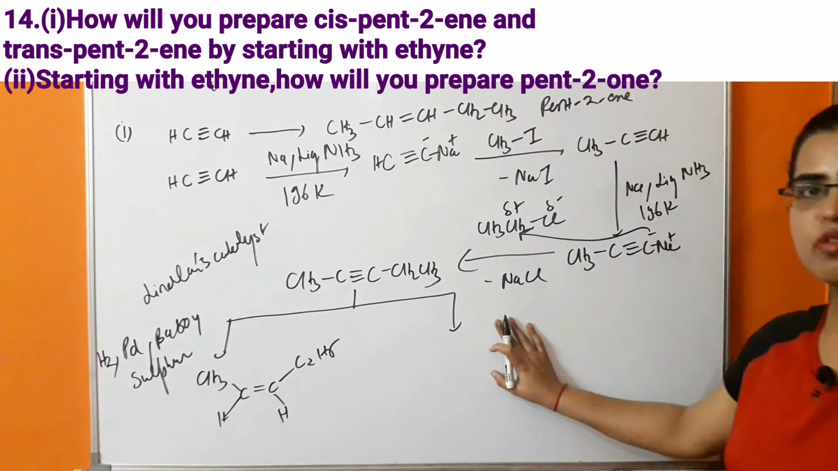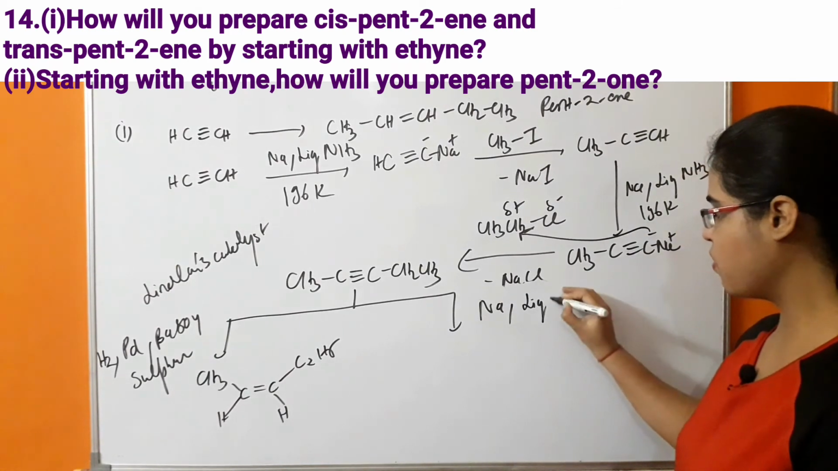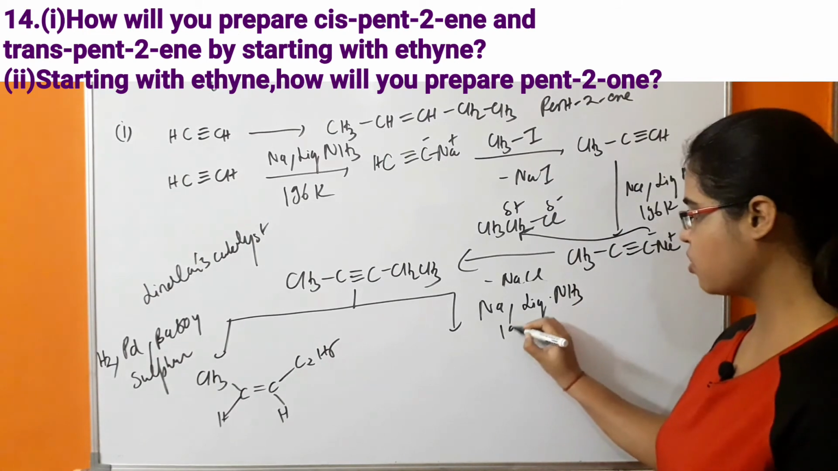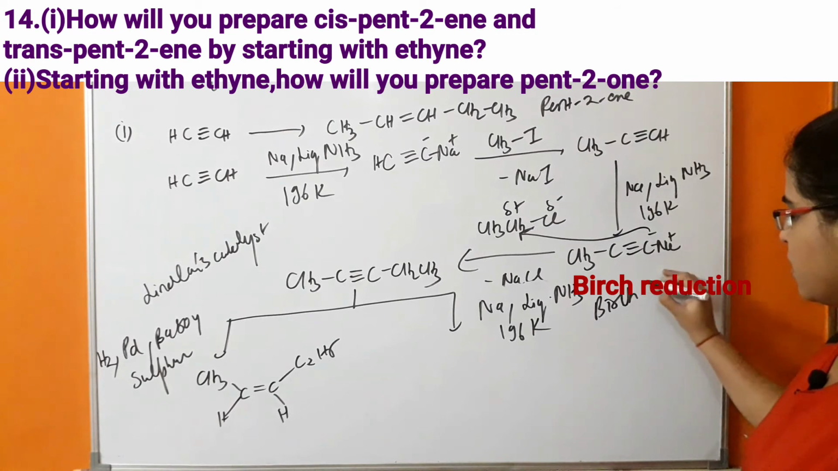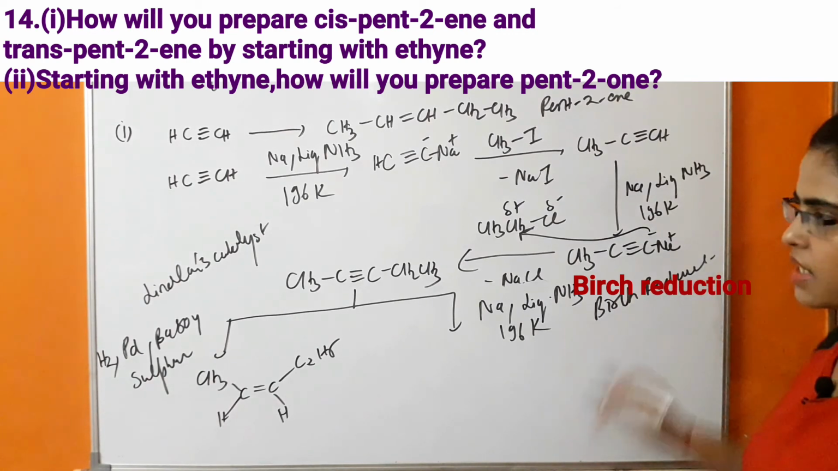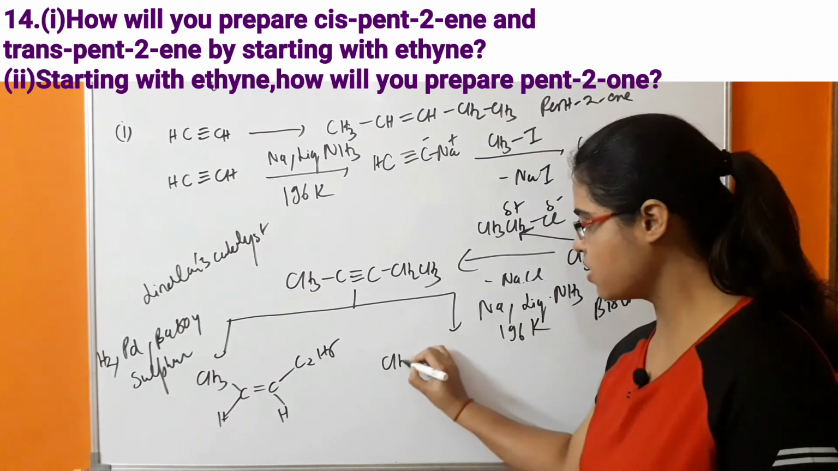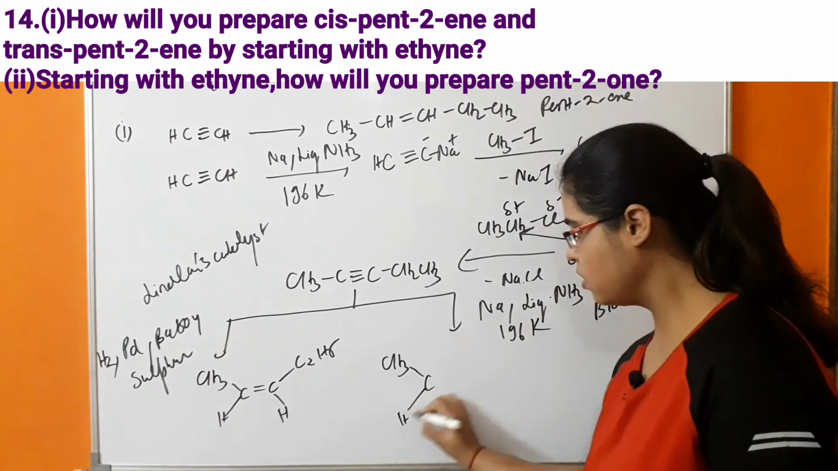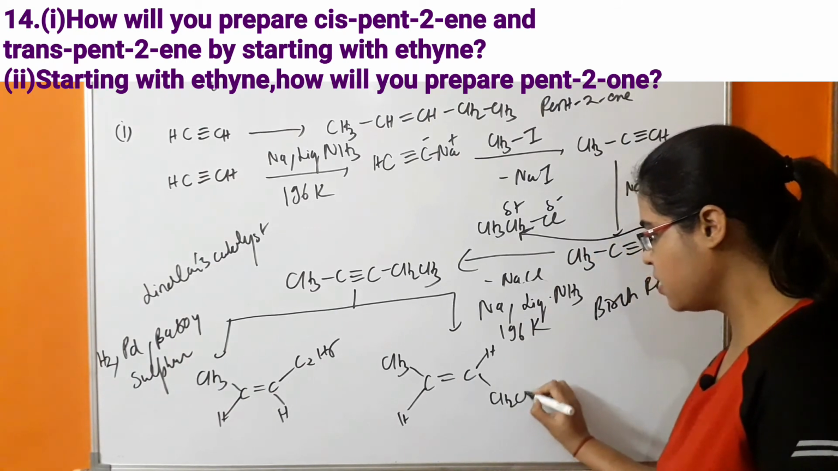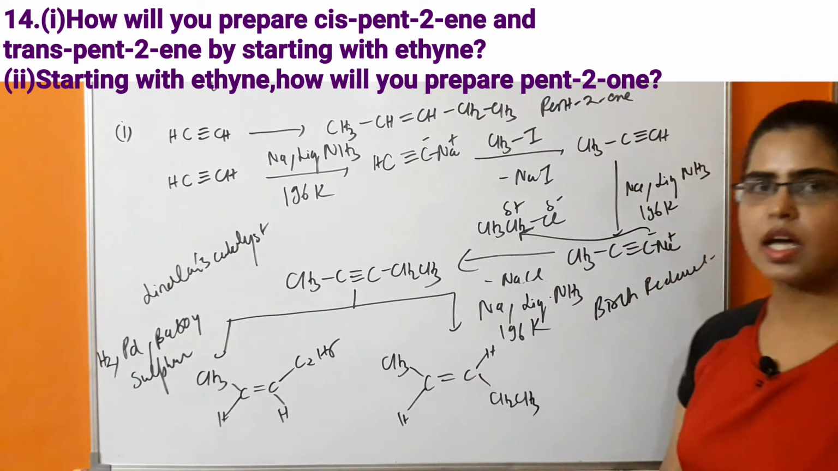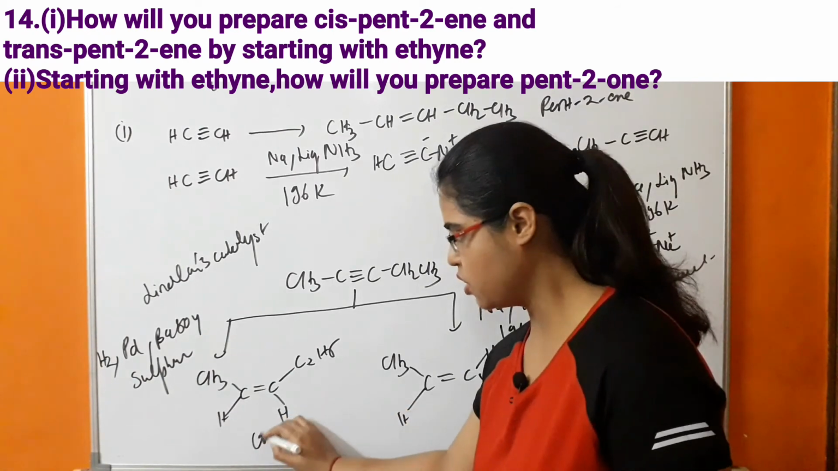Whereas in the case of Birch reduction, what is Birch reduction? Na, that is sodium, in the presence of liquid ammonia, and the temperature of the reaction is 196 Kelvin. This is Birch reduction. So in this case the trans isomer will be formed. What is the trans isomer? It means the alkyl groups are on the opposite sides of this carbon-carbon double bond. So this is the trans product and this is the cis product.